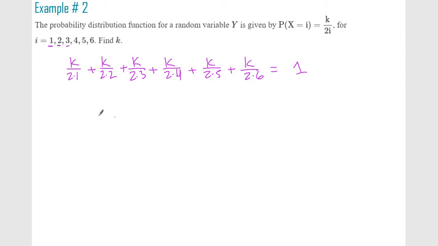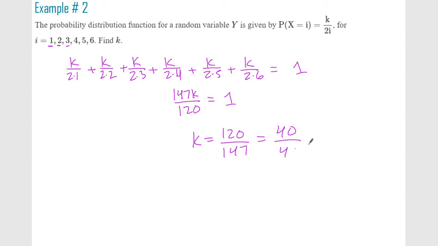So let's see. They all have the same denominator of 120. The numerators all added up become 147k. So k equals 120 over 147, which simplifies to 40 over 49.